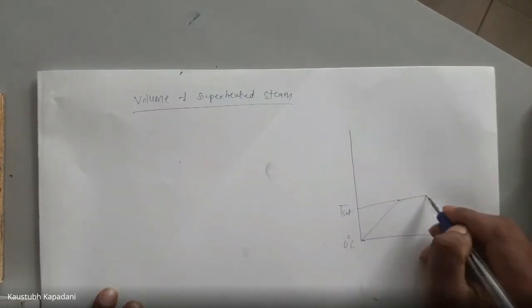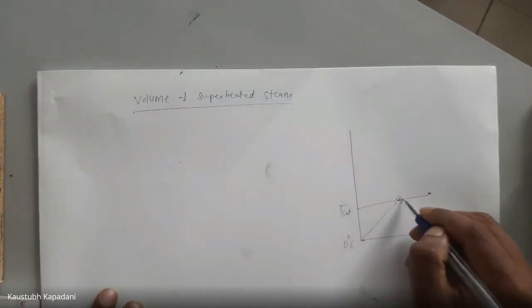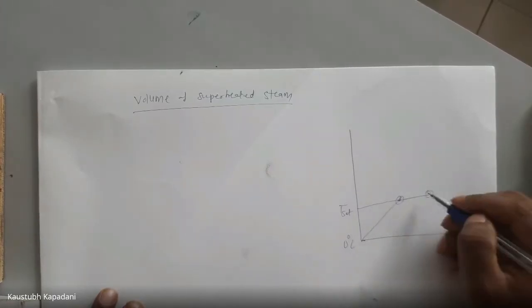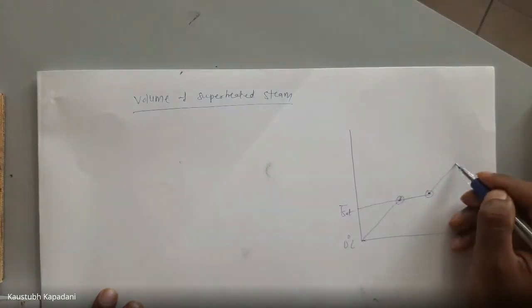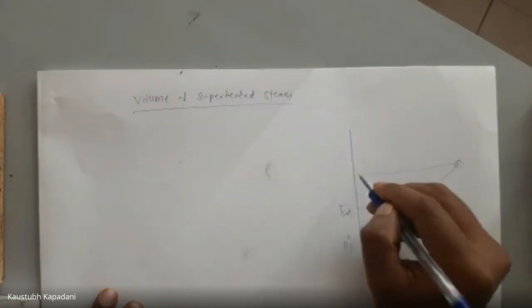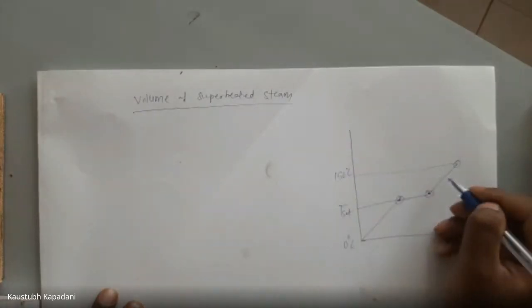Here latent heat is provided. So from this point to this point, latent heat is provided. And then from this point to this point, let's say, for example, 150 degrees Celsius, we have added heat. So here we have provided Hf, Hfg, and H sup, H superheated, the enthalpy of superheated steam from this point to this point.